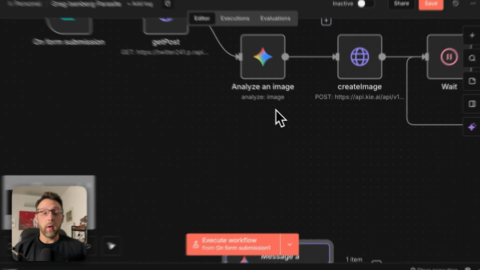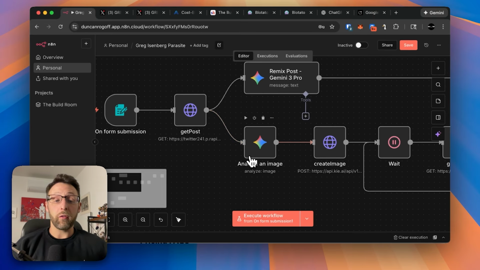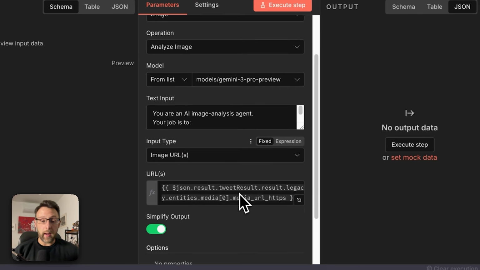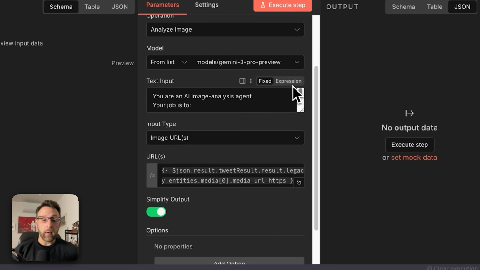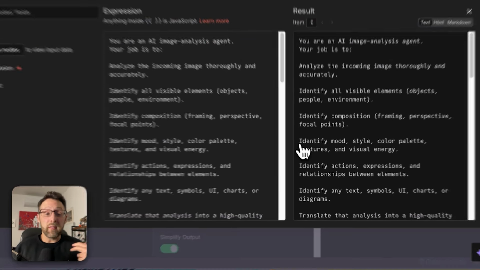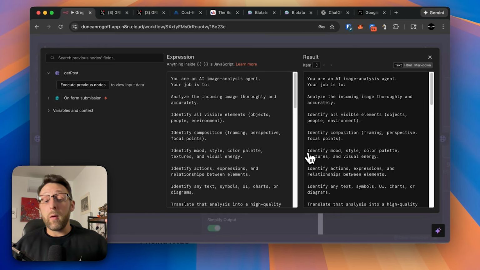I'm going to hit P on the keyboard. And if we come up here, you can see the next thing is for us to analyze an image. I did a very similar thing with ChatGPT to write the prompt for this. I'm not going to go over how to do that again. You already generally get the idea. But if we come in here, I basically just told it, now I need to write a prompt for an AI image analyzer to analyze that image and remix that image in my personal brand styles, right? This is the prompt that it gave me.